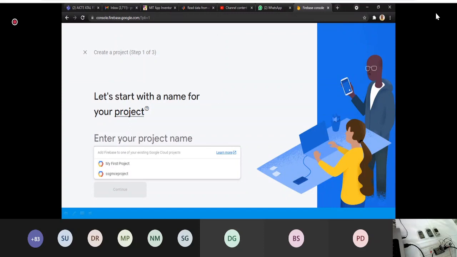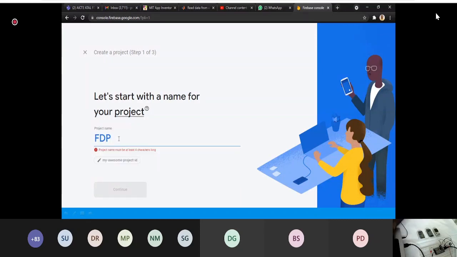Whatever name you want. Suppose I am doing the FDP project, so I am saying FDP hands-on. Some two days before, one of the participants said that he is working with the oximeter project, so I can say oximeter project. Any name that you want. Okay, just give any name. So I'll just give here FDP demo.